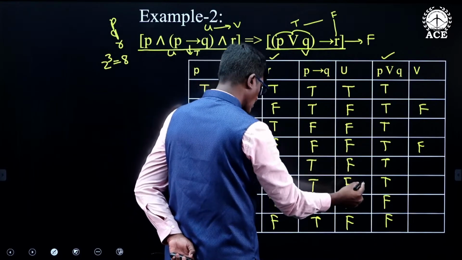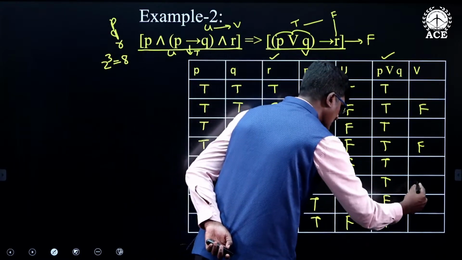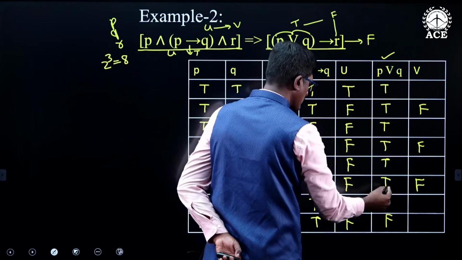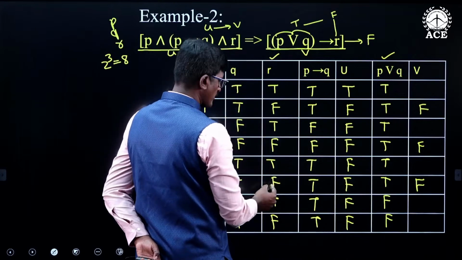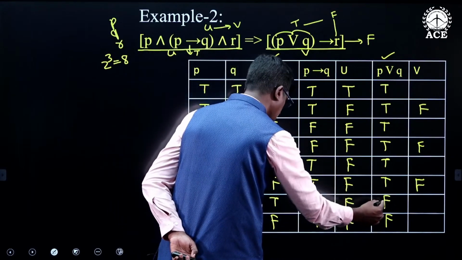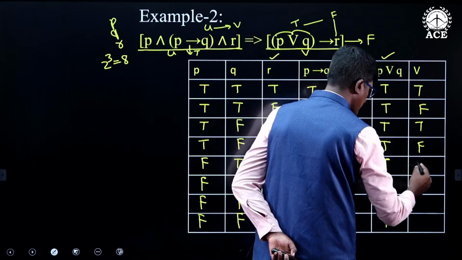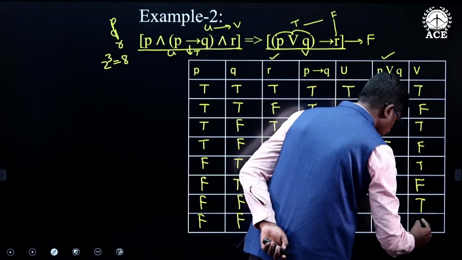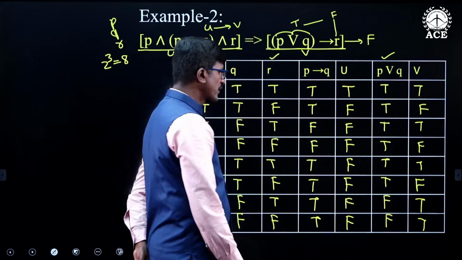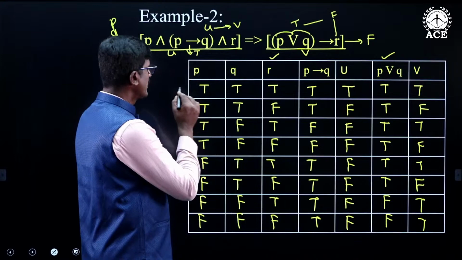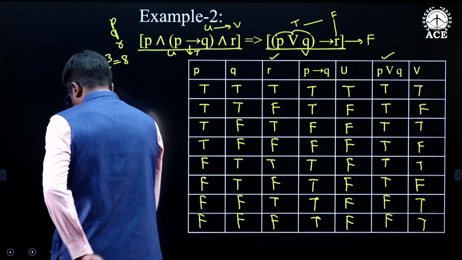In the next case, no. In the next case, yes, this is false because P or Q is true and R is false. In the next case, no. In the remaining cases, it is true. So now we have constructed the truth values. That means we found the truth values for the LHS and RHS.